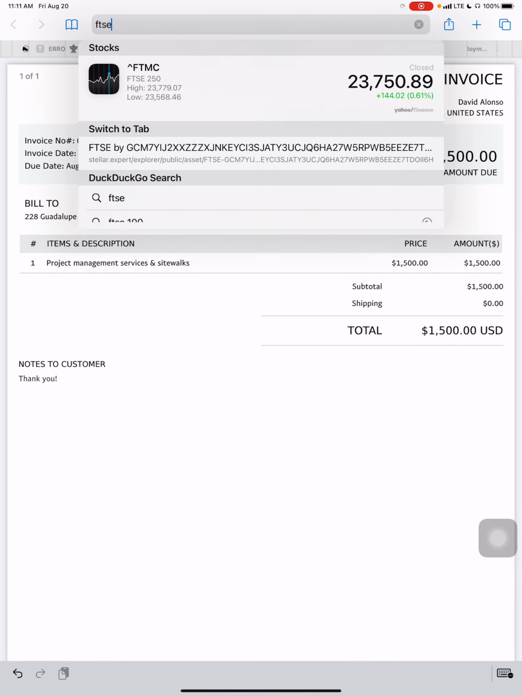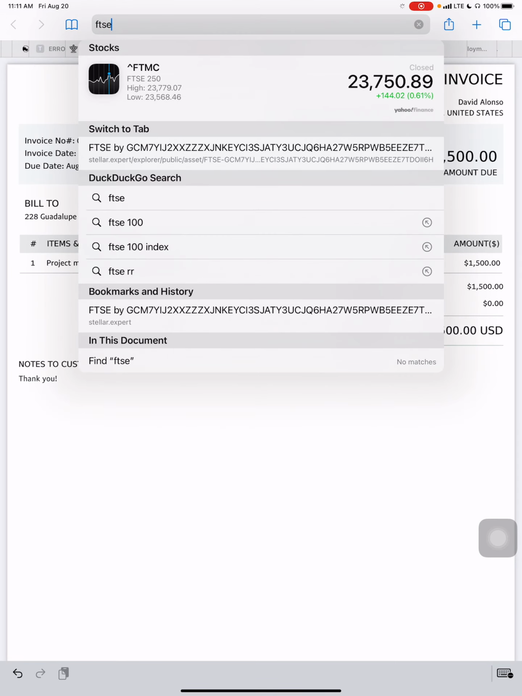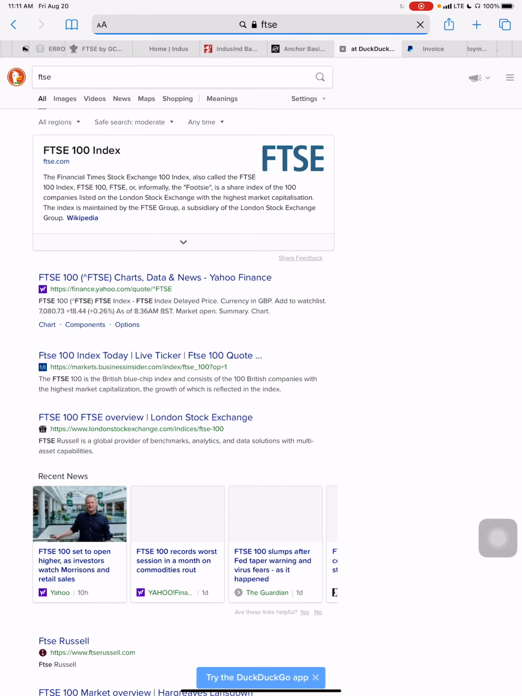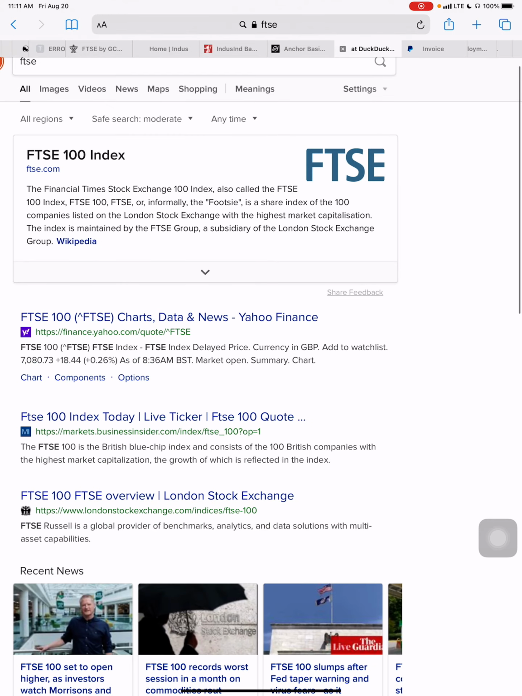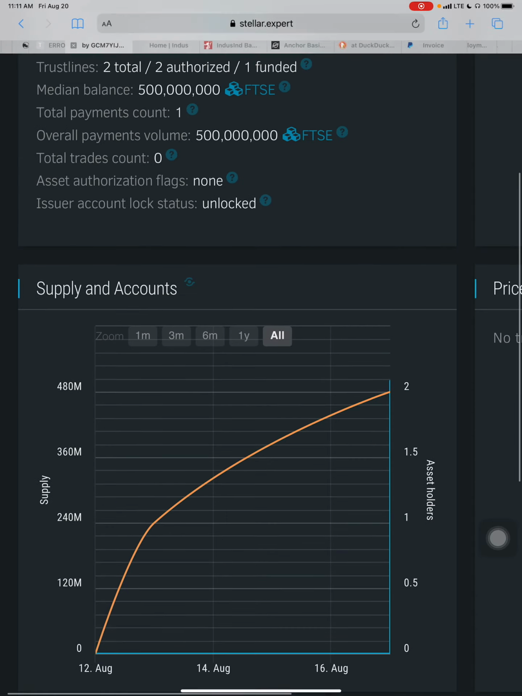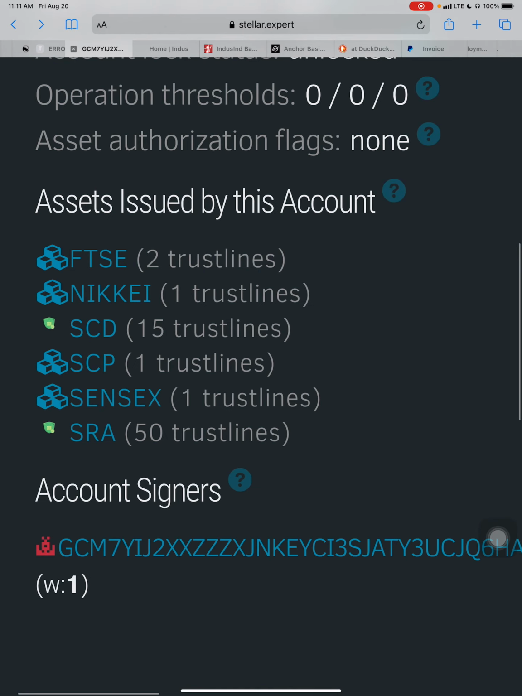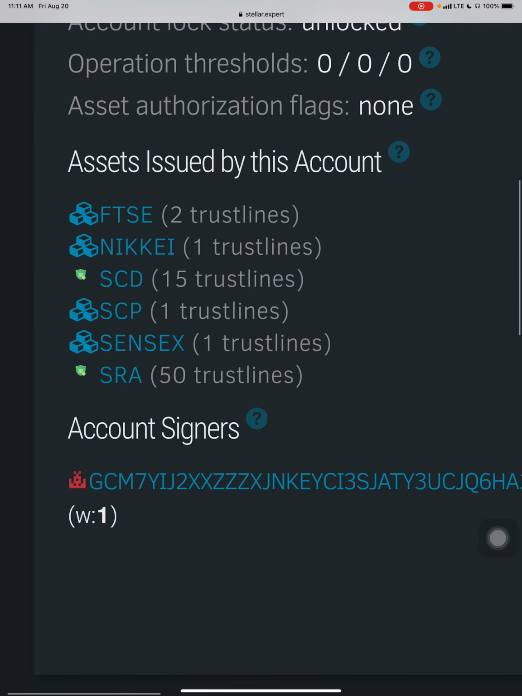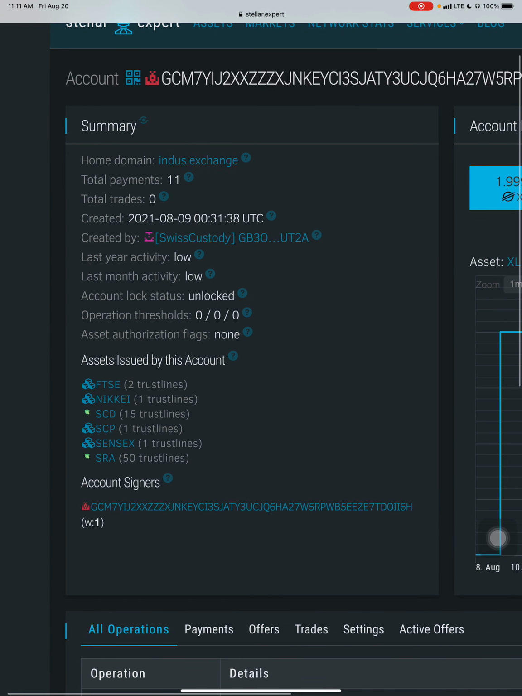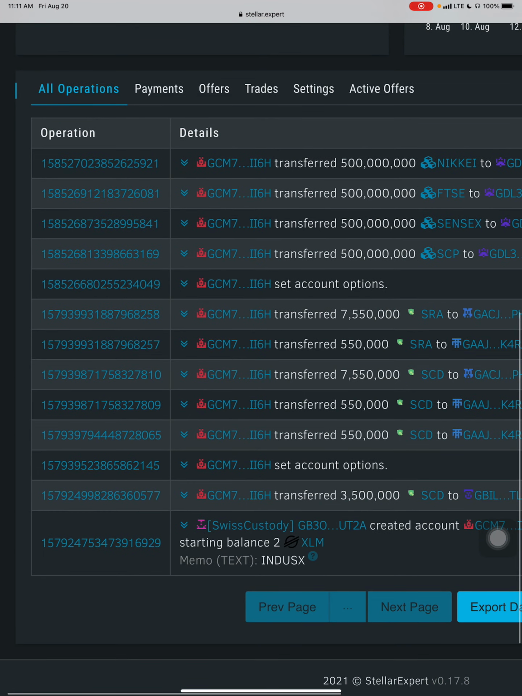FTSE, okay. See, it's the index, right? Financial Times Stock Exchange index, right? So, that's what I'm not understanding. Like, if you look at this account, see, they're all connected to Swiss custody, and they're connected also to the stock market.